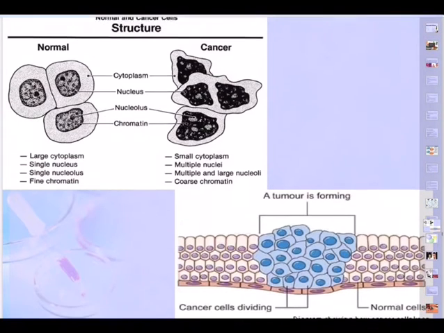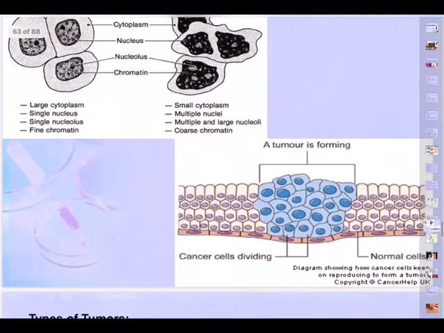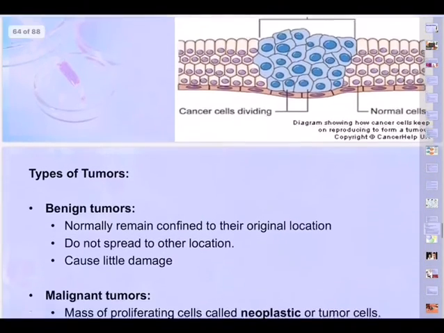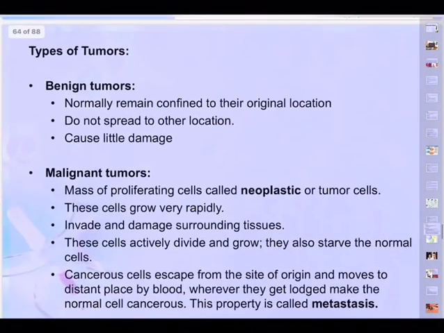The chromatin has become coarse, and a tumor is forming among the normal cells. Look at that, the cancer cells dividing and normal cells looking normal, and the cancer cells, having lost the contact inhibition property, are forming tumors, and tumors further become cancerous.